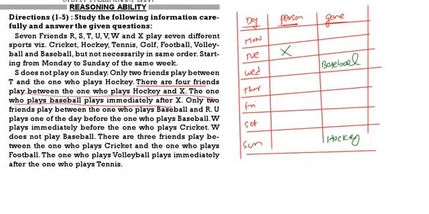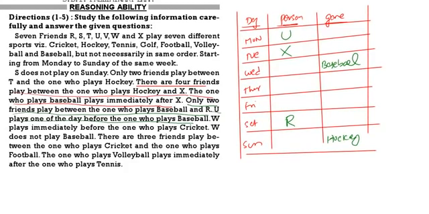Then there are only 2 friends between baseball and R. See the next one. U plays one day before the one who plays baseball. U plays one day before baseball means U comes on Monday.